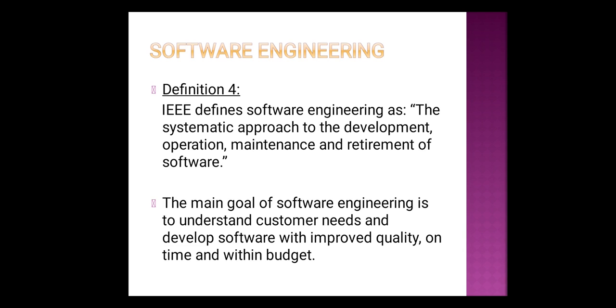The major goal of software engineering is to understand the customer needs and develop the software with improved quality, on time and within the budget. So this is the main reason why we use software engineering.